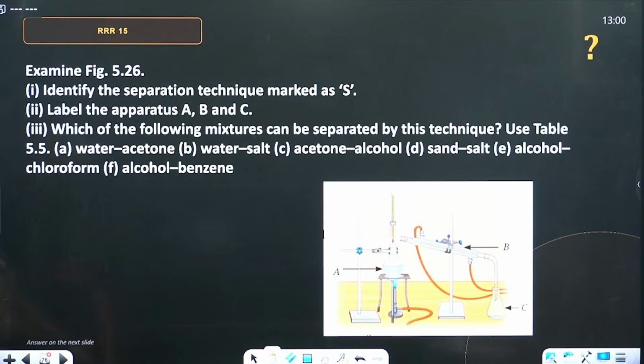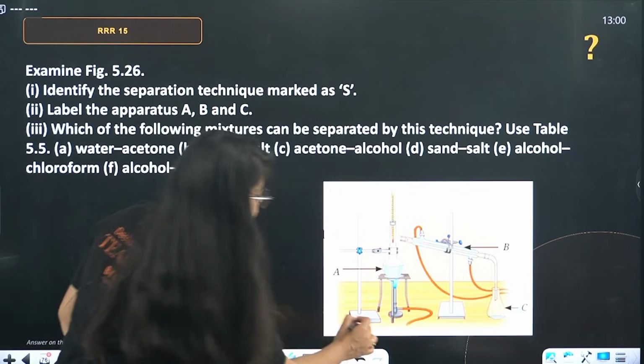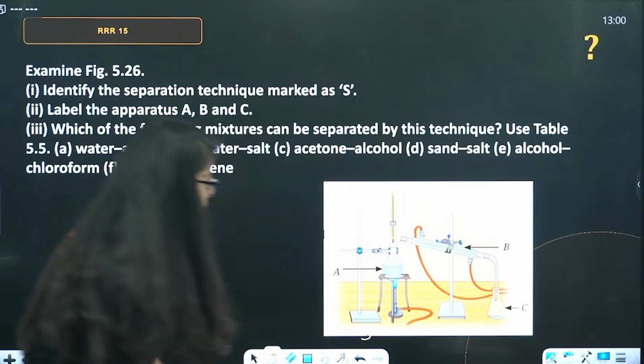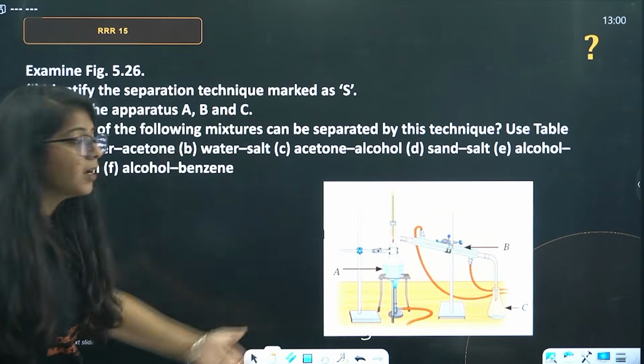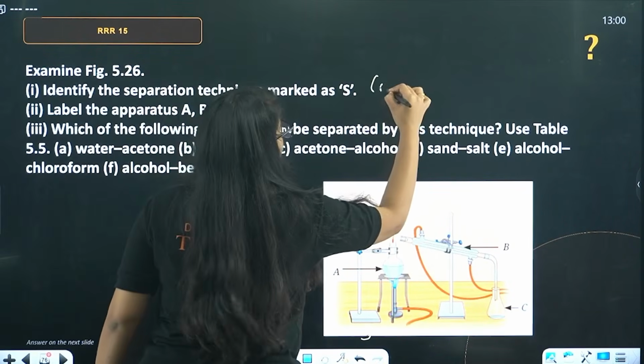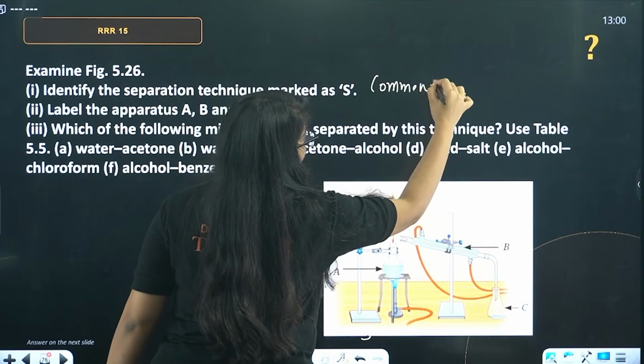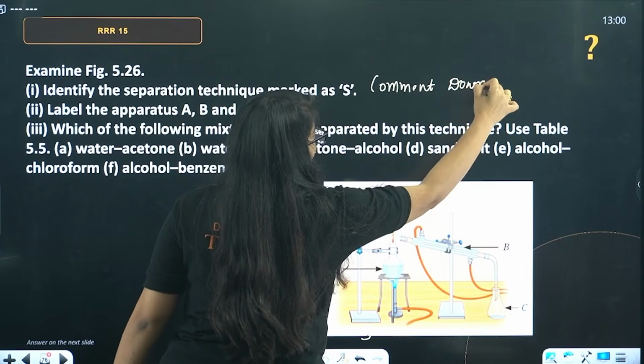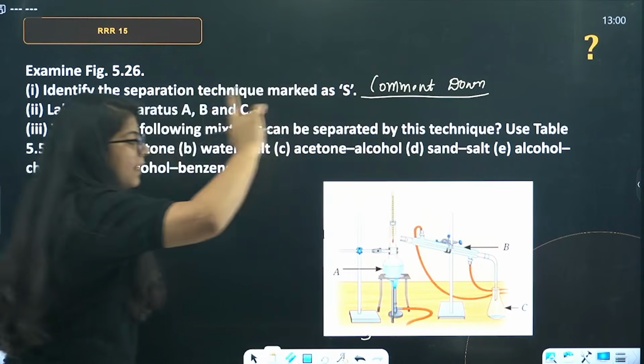Next, we have: examine the figure and identify the separation technique marked as S. Okay, beta, this was S. So, what is this? Comment down fast. This is very easy. I have told you several times. Comment down, which separation technique is this?